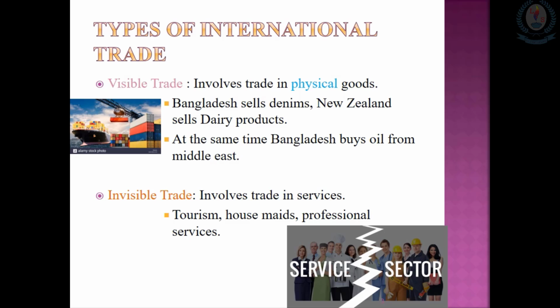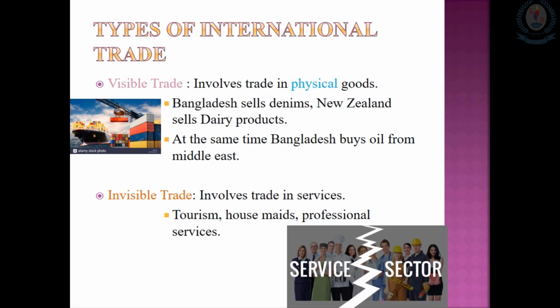Visible trade involves trade in physical goods. That means the goods that can be seen, the goods that can be stored or can physically move, are called visible trade. Here I have given you two examples.